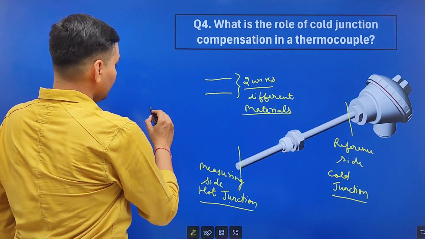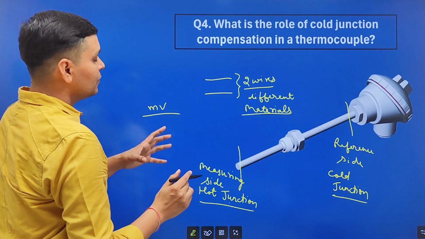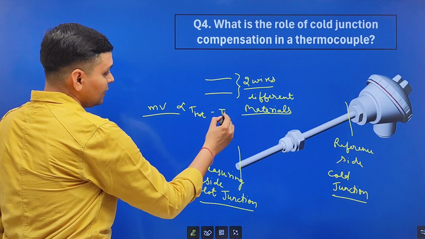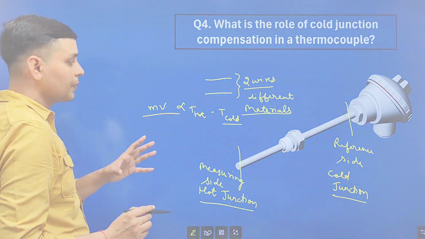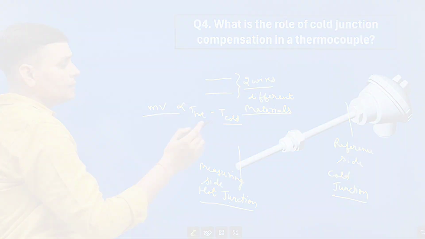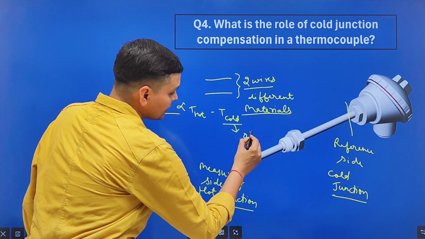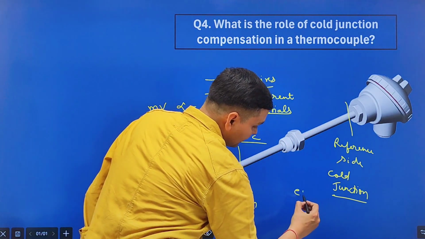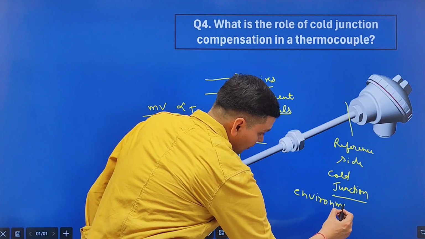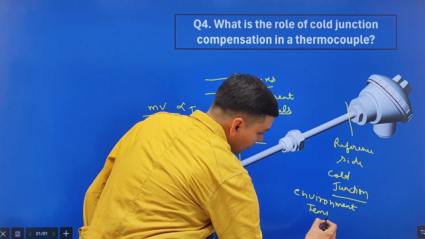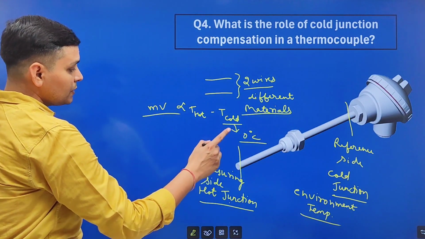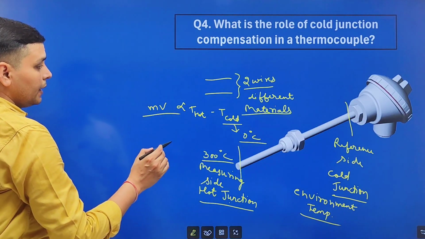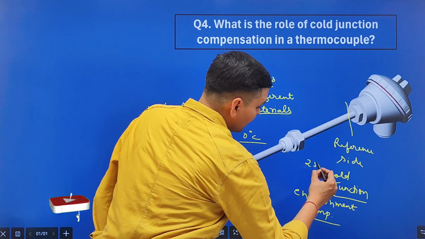Output of thermocouple is in millivolts, and these millivolts are proportional to temperature at hot junction minus temperature at cold junction. Okay, here one point, please note it down. Technically cold junction is at 0 degrees Celsius, but thermocouple cold junction is at environment temperature. Now suppose here temperature is 300 degrees Celsius, and here temperature is suppose 25 degrees Celsius.